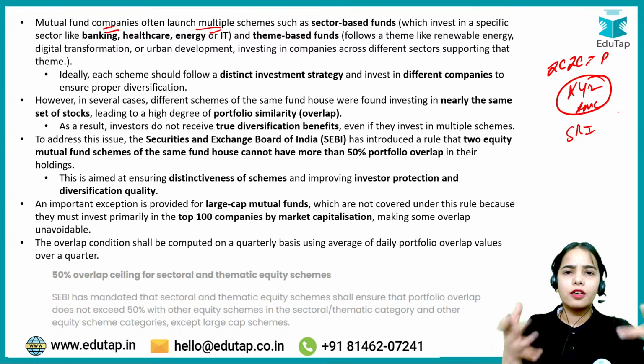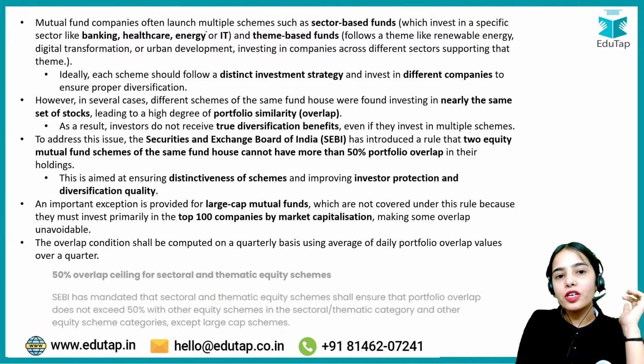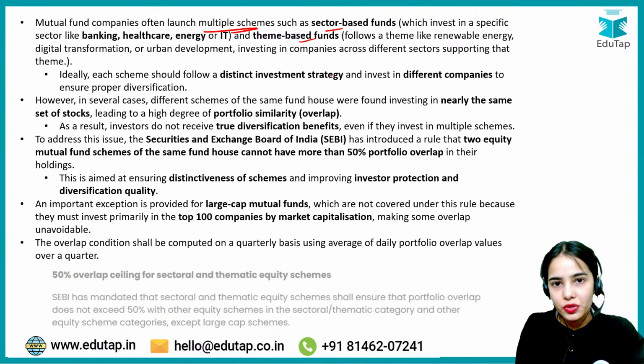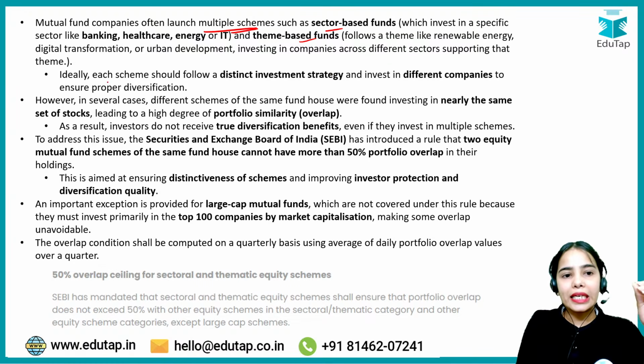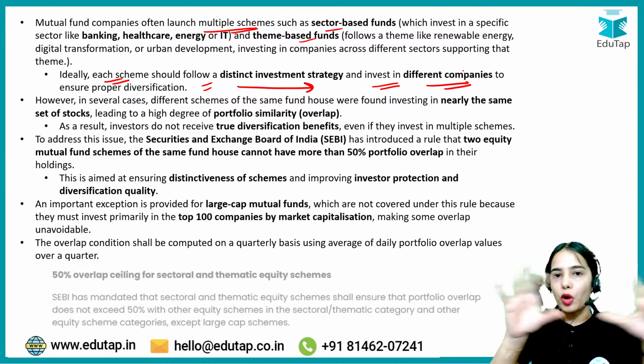So various mutual fund companies were launching multiple schemes, but these different schemes had the same investment strategy, or overlapping portfolios. Ideally each scheme should follow a different investment strategy and invest in different companies to ensure proper diversification.